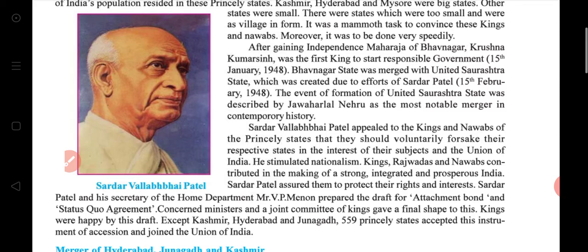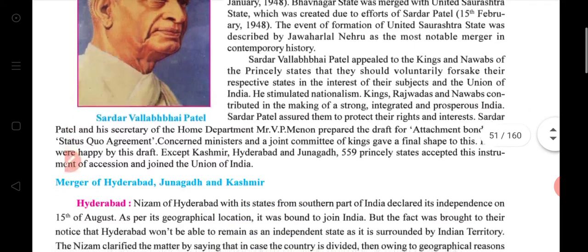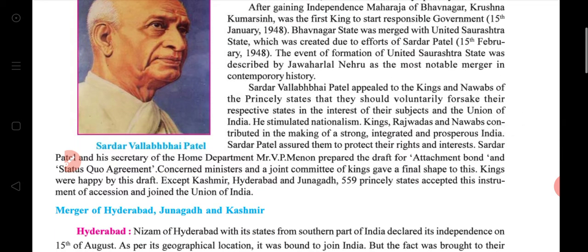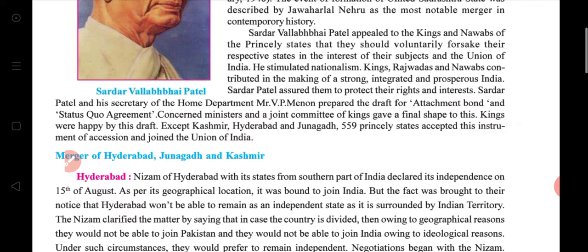The event of the formation of the United Saurashtra state was described by Jawaharlal Nehru as the most notable merger in contemporary history. Sardar Vallabhbhai Patel appealed to the kings and nawabs of the princely states that they should voluntarily forsake their respective states in the interest of their subjects and the Union of India. He stimulated nationalism, so that kings and nawabs contributed to the making of a strong, integrated and prosperous India.